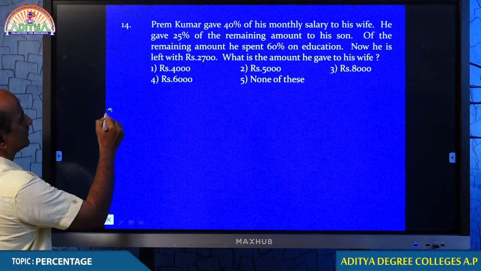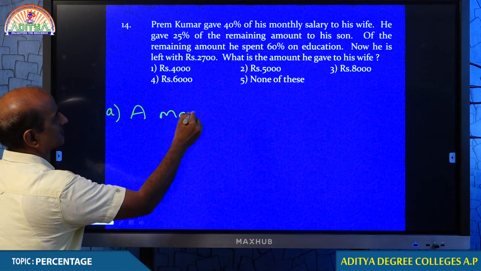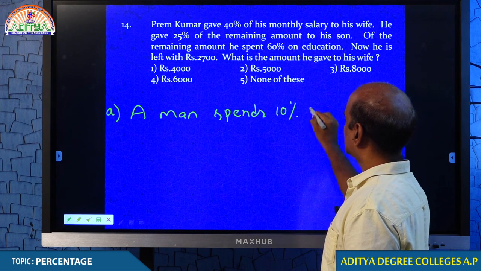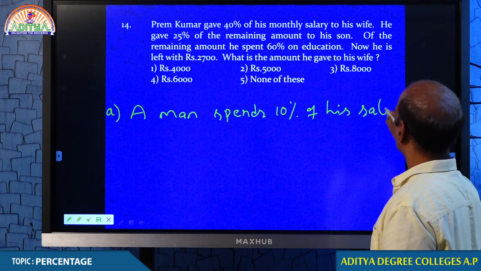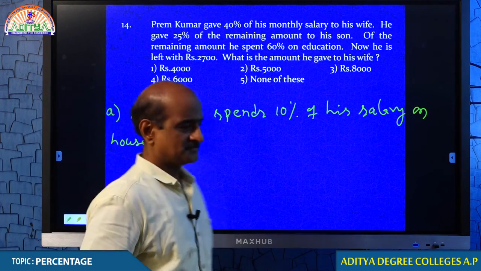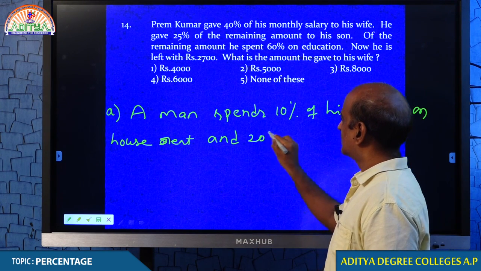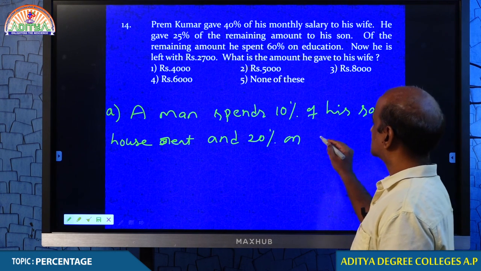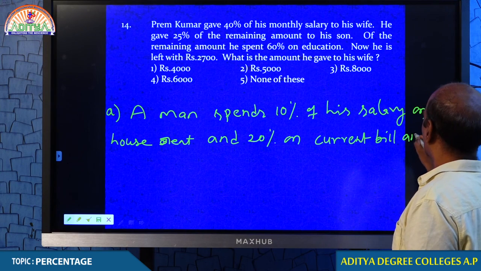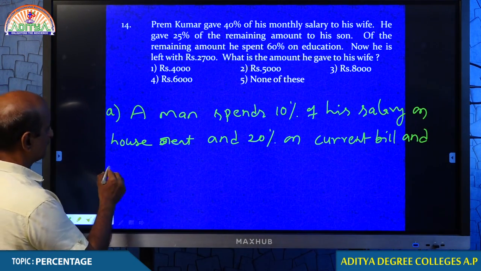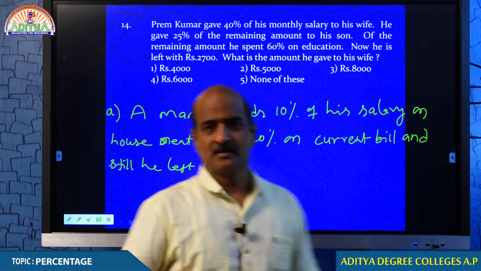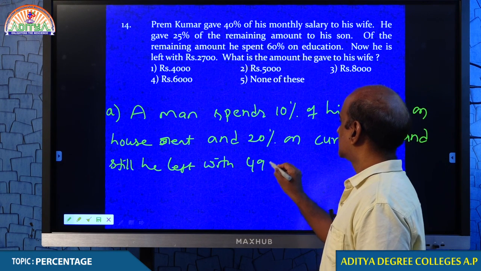Answer this question. Question number 8. A man spends 10% of his salary on house rent and 20% on power current bill, and still he is left with $4,900.